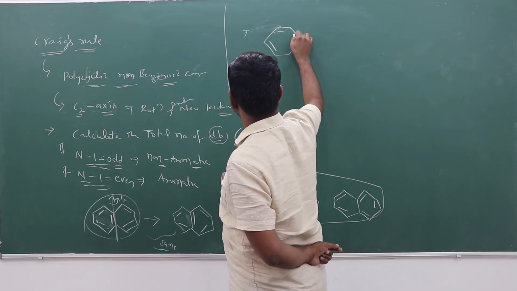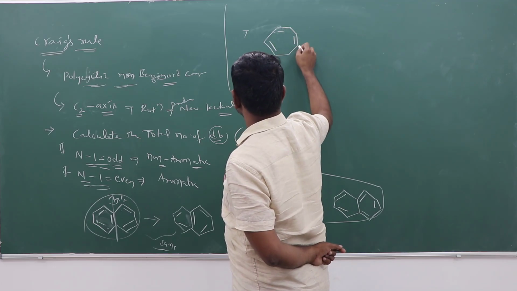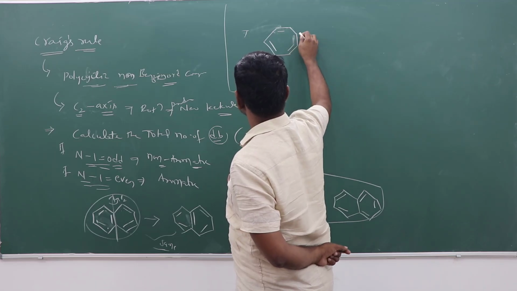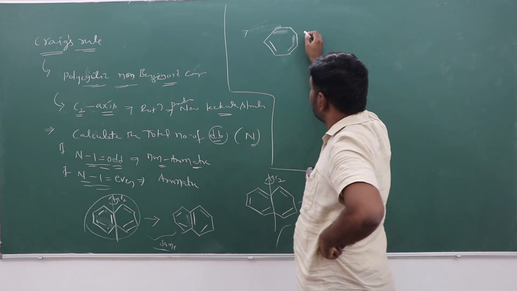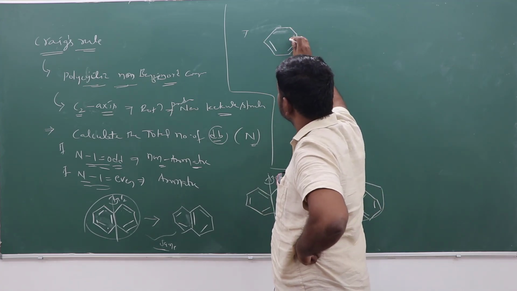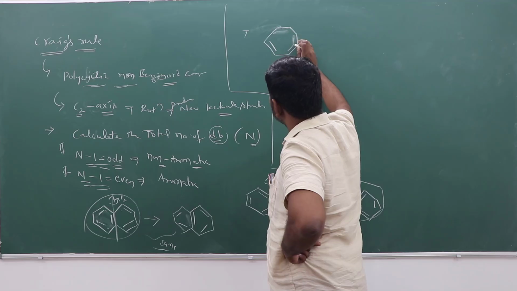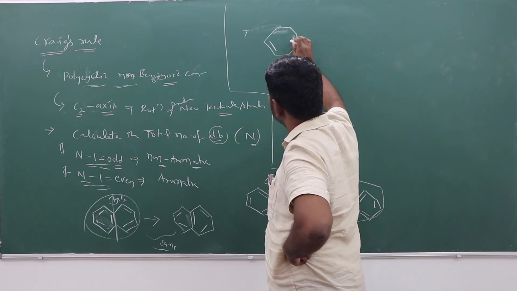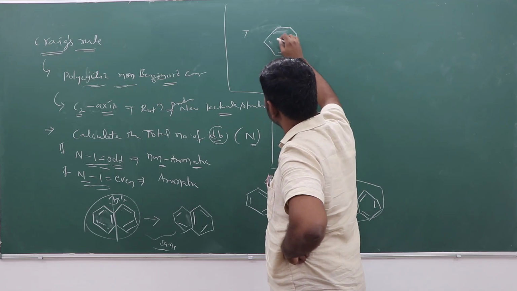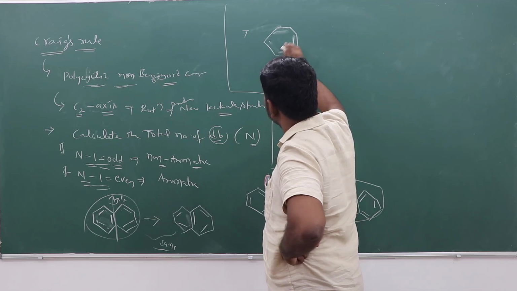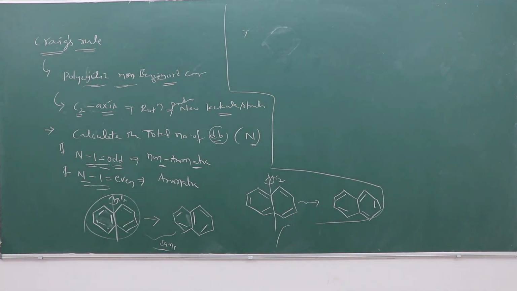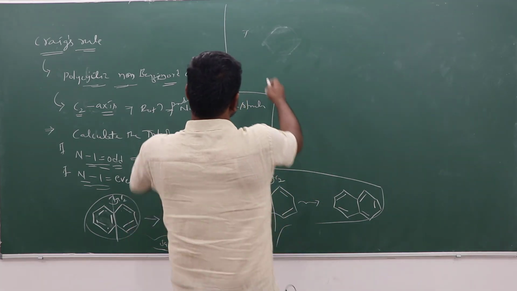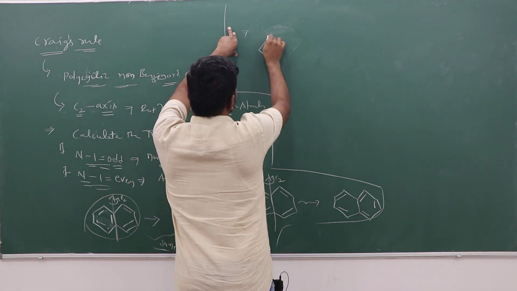One 5-membered ring and another one, it may be having a 7-membered ring. Azulene is the compound, with one 5-membered ring as well as a 7-membered ring, like this.